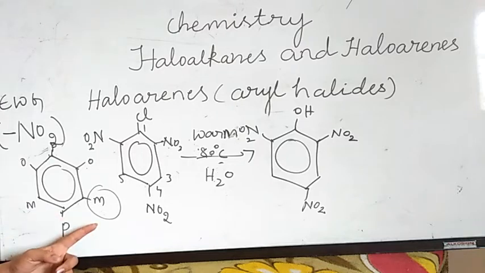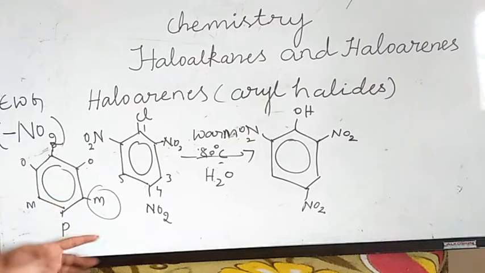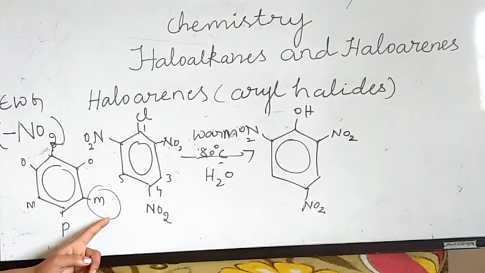You can write in one line: no resonating structure has the negative sign at meta position, so the NO2 group will not be placed at meta position. Okay, this is about the replacement of chloride by hydroxyl group.